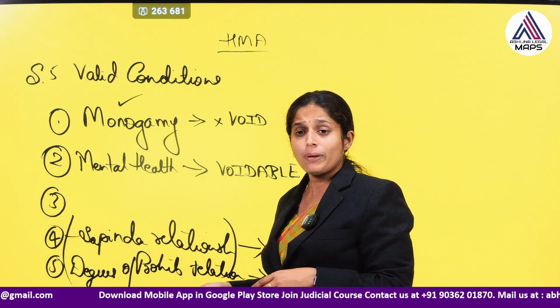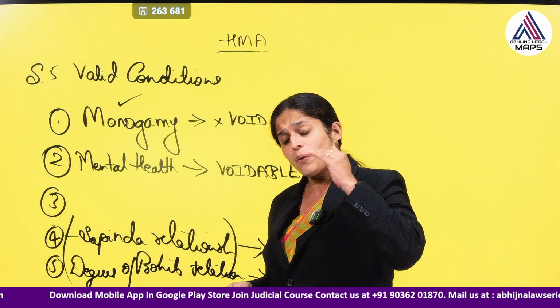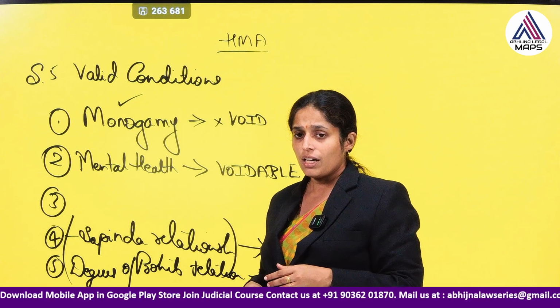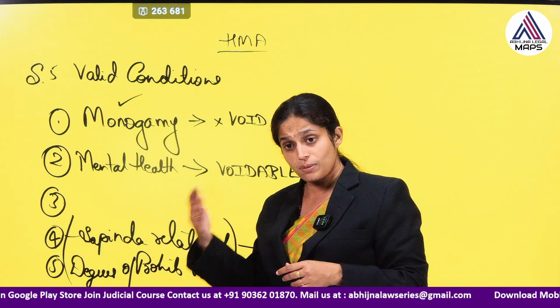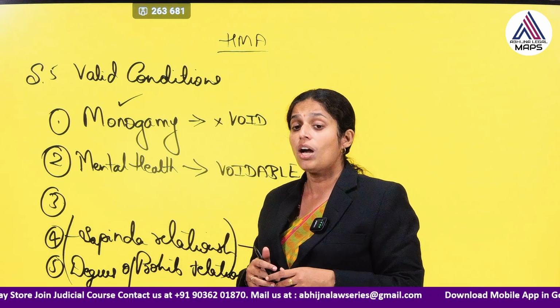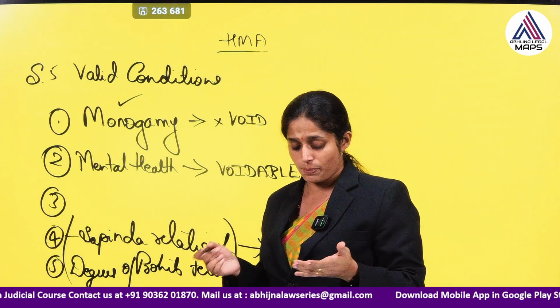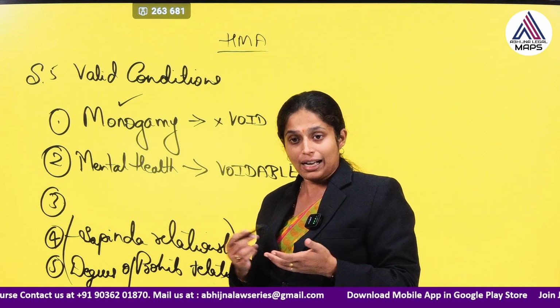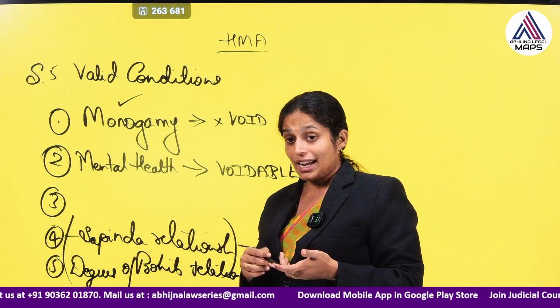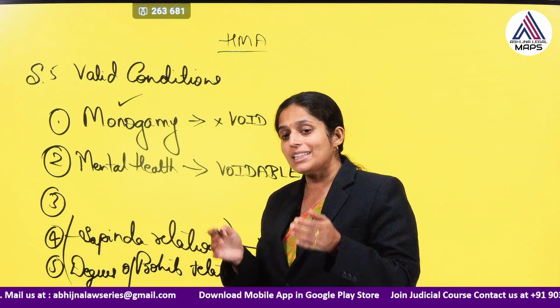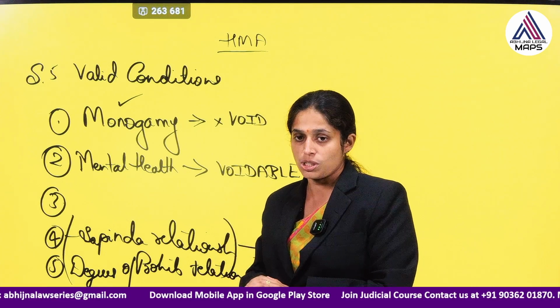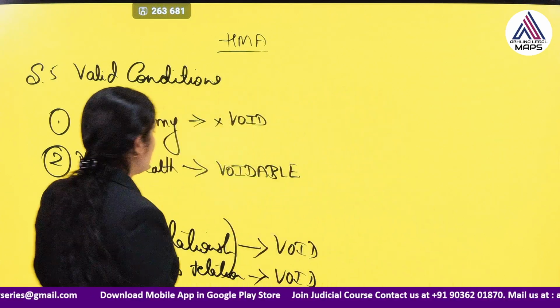And when it comes to the prohibited degree of relationship, there are various relations which have been given. It could be a lineal descendant, or the wife of the lineal descendant, the husband of the lineal descendant, or a lineal ascendant, or close relationships like brother and sister, uncle and niece, aunt and nephew. These persons cannot marry each other because they come under the prohibited degree of relationship. So even these are void.